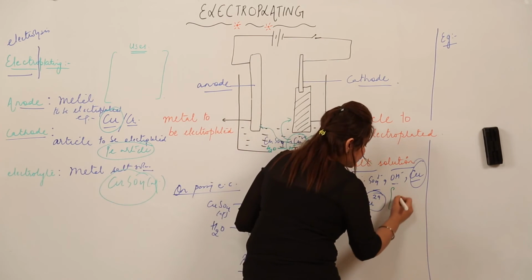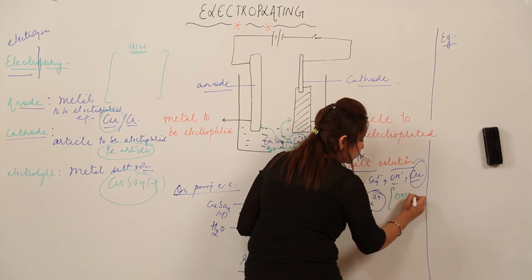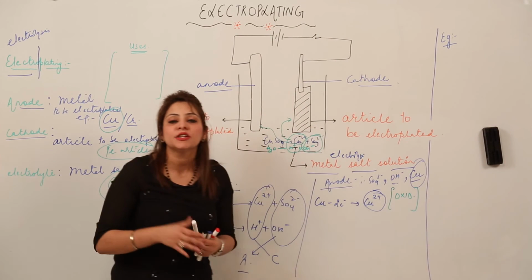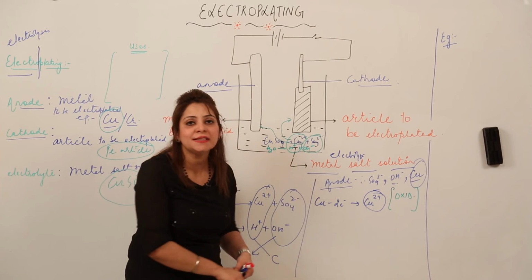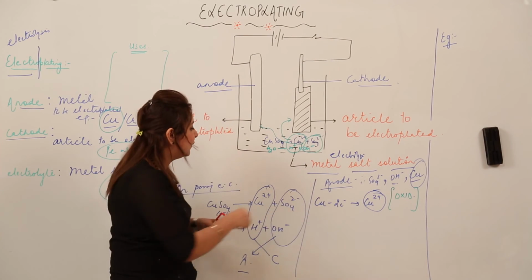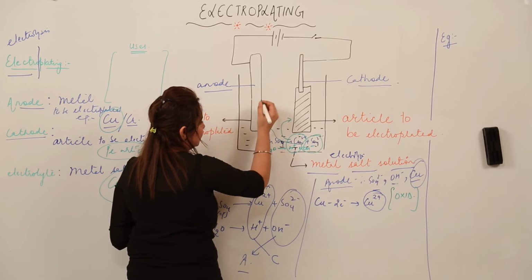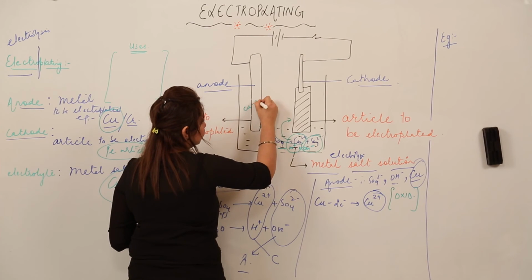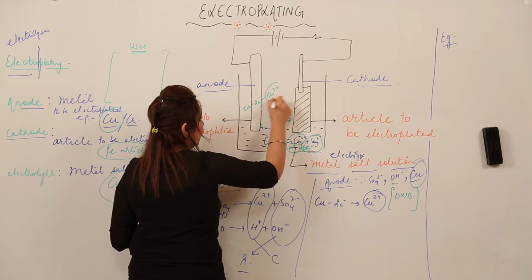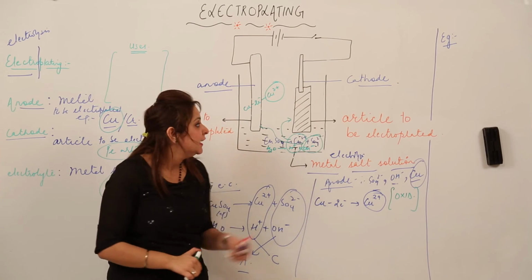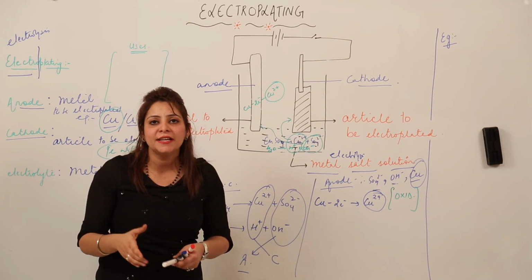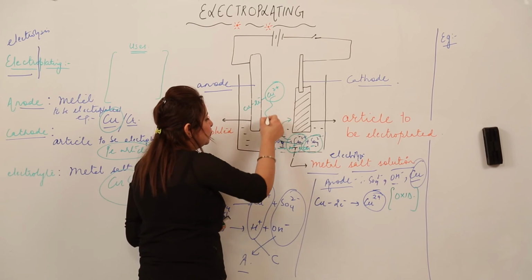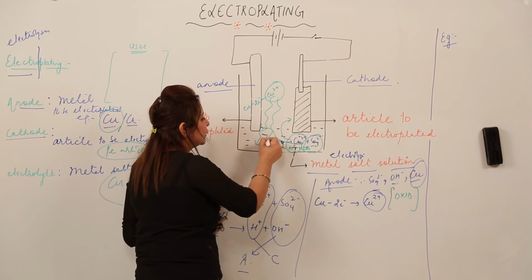So which reaction is taking place? Obviously the loss of electrons, that means it is the oxidation process. So the oxidation process is taking place at the anode. I'll write the same reaction at the anode. These are forming Cu2 positive ions. Now where are these Cu2 positive ions going? They are going into the solution.